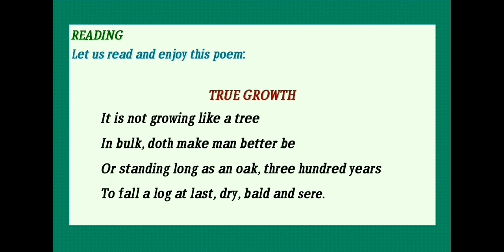And the poet says that there is no significance of a life which is just like an oak tree, living for 300 years without any service to anyone in the world.